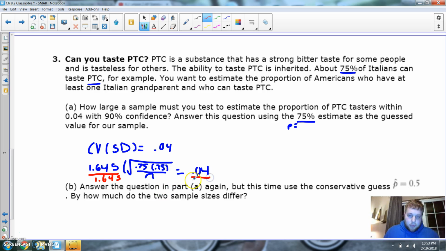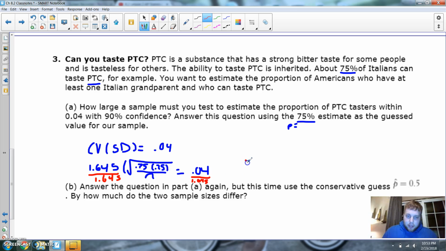Now one year, I had somebody actually write out the equation for this. And for some people, smart people, you could probably do that too, but I doubt you're going to remember it. They solved it all out, so they had n equals whatever, and you just plugged it all in.